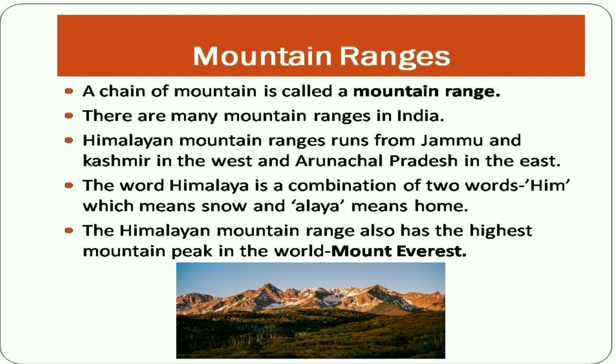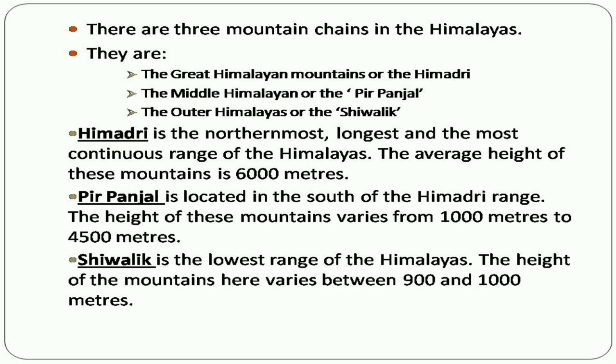Himalayan mountain range runs from west to east direction. The Himalayas are the highest mountain range in the world. Do you know the meaning of the word Himalaya? Him means snow, Alaya means home, snow home. The coldest areas in India lie in this range. And one more important fact about the Himalayan range you have to know is it has the highest mountain peak in the world. Do you know what it is? It is Mount Everest.